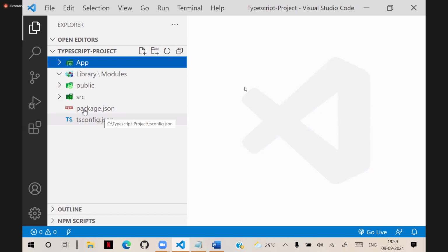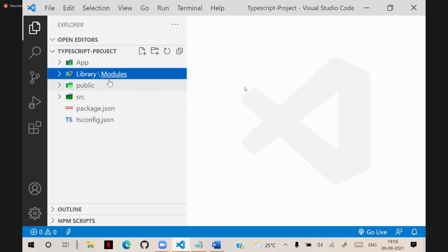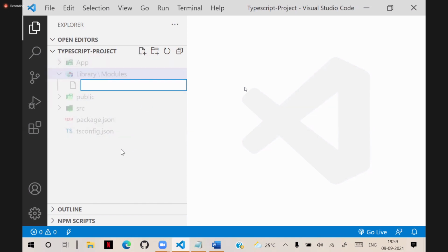How to build that? Now you will see in the modules, I'm adding a new file. The file name I have given is, suppose, product.ts. It can be any name.